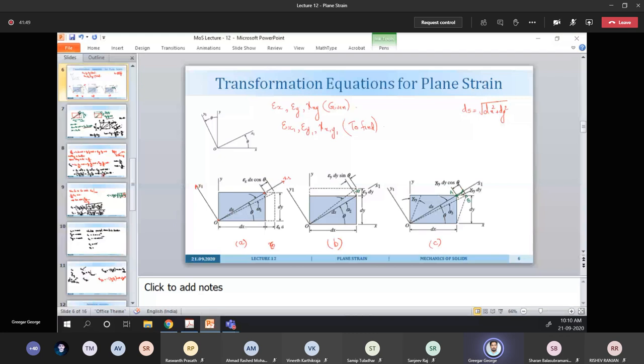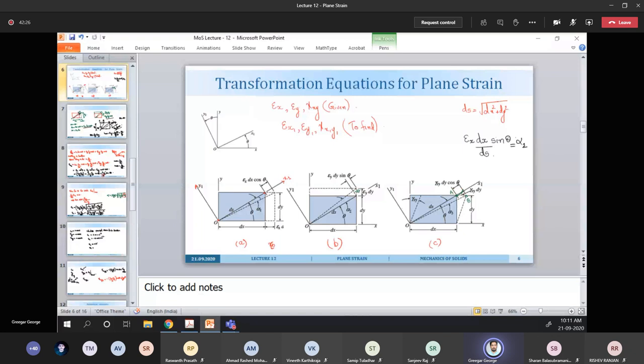I will write it here. Epsilon x dx sin theta is the perpendicular, and I am just taking a derivative with respect to ds. What will it be? It will be tan alpha, where alpha is given by this dimension, and for small angles, tan alpha 1 will be nothing but the same angle, alpha 1 itself.